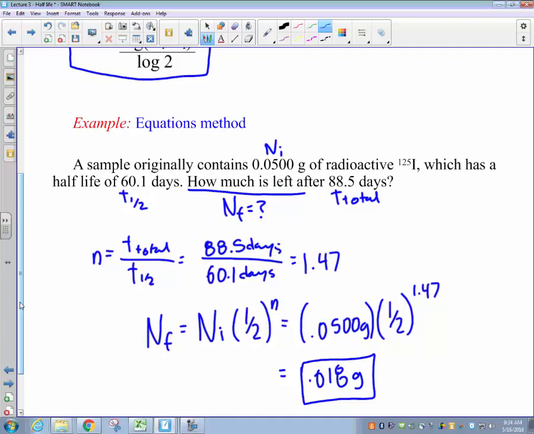And I apologize there, guys, that should have been to one more sig fig. Let's go ahead and give that as 0.0180 grams.